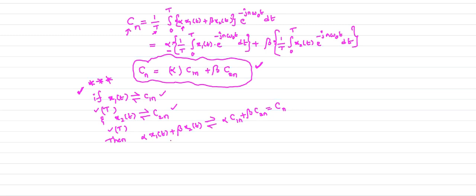Now if you consider the linear combination of the two signals, that is alpha into x1 of t plus beta into x2 of t, then the complex exponential Fourier series coefficient of the linear combination is alpha times C1n plus beta times C2n, which is nothing but the linear combination of the complex exponential Fourier series coefficients of the two signals. So that is the linearity property of the Fourier series.